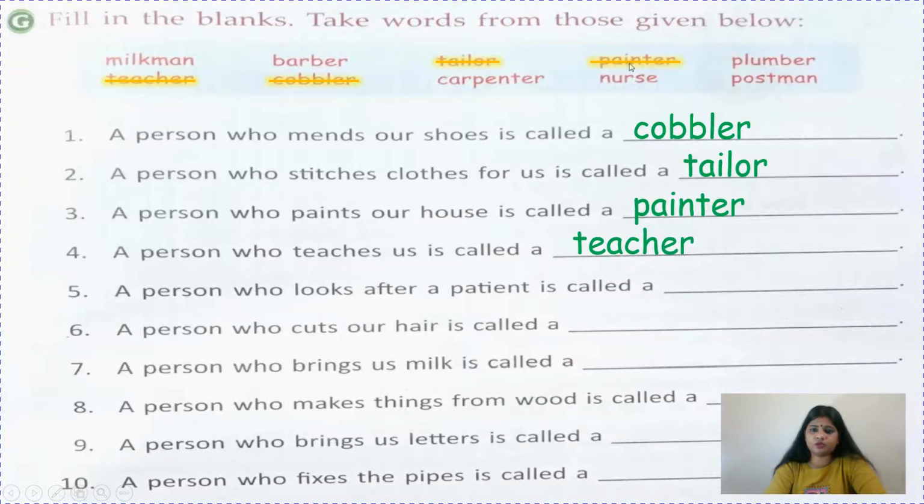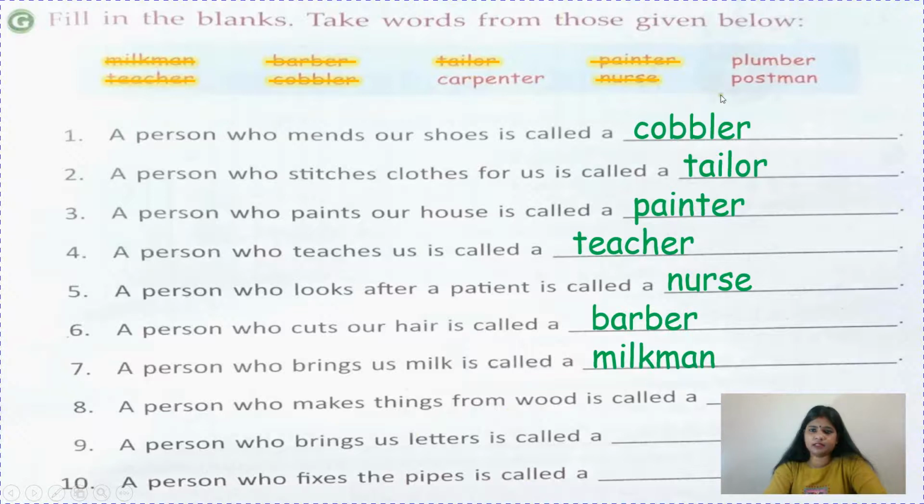So, I can find the most suitable word is nurse. A person who cuts her hair, yes children, when you need a haircut, where do you go? Barber. A person who brings us milk is called a... children see, milkman, carpenter, plumber and postman. So postman doesn't bring milk, plumber or carpenter don't, milkman brings. So please write milkman.